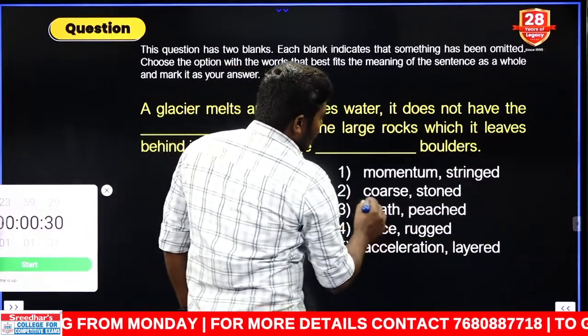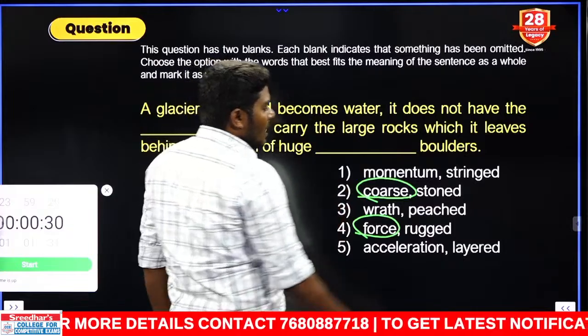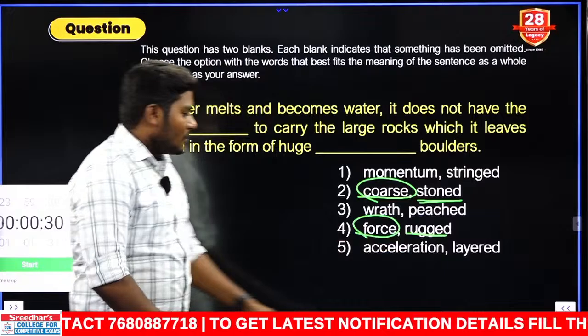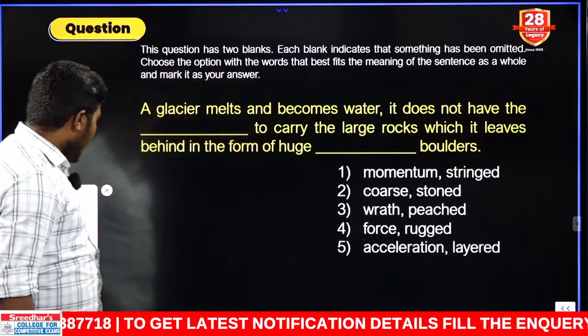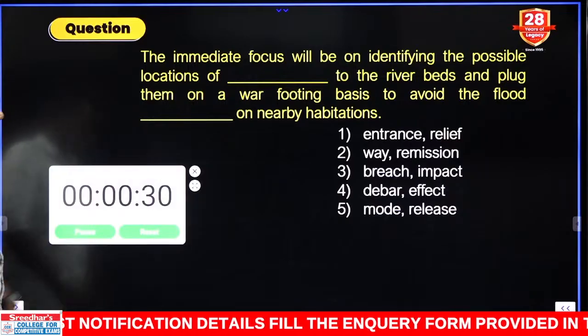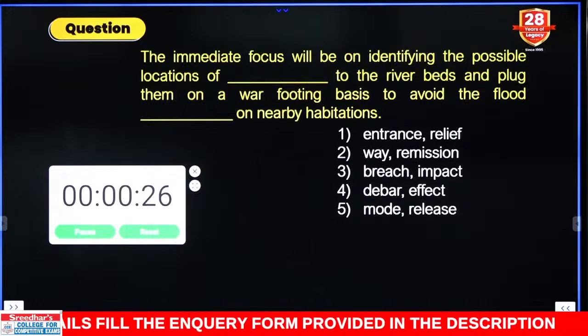So in the first blank, we concluded with quares and force, but in the second blank, we have finalized the answer between these two. Clear? Either way, you can find the answer. No problem. Let us move to question number 2. Your time starts now. Very simple one.